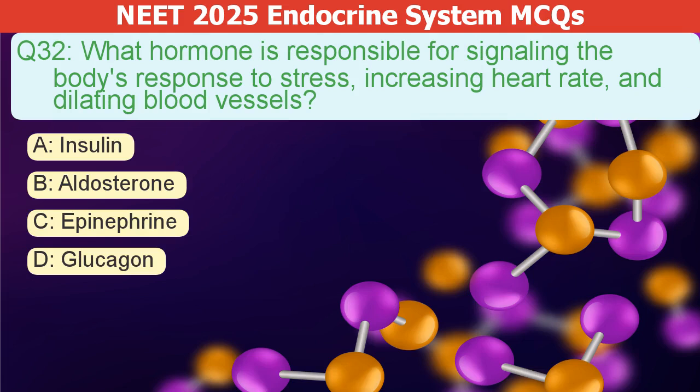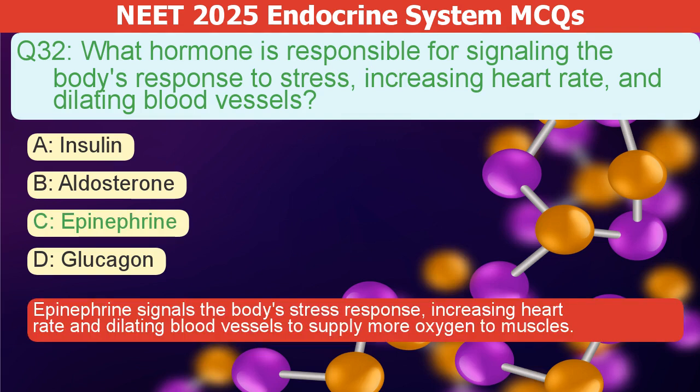What hormone signals the body's stress response, increasing heart rate and dilating blood vessels? A. Insulin. B. Aldosterone. C. Epinephrine. D. Glucagon. The correct answer is C. Epinephrine signals the body's stress response, increasing heart rate and dilating blood vessels to supply more oxygen to muscles.